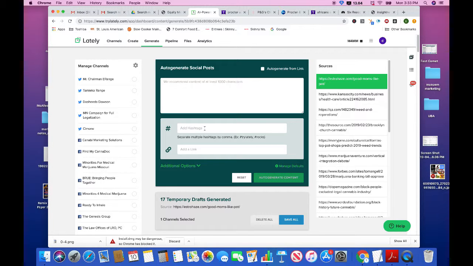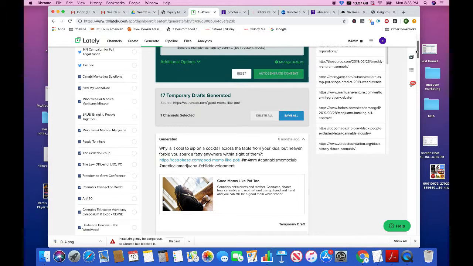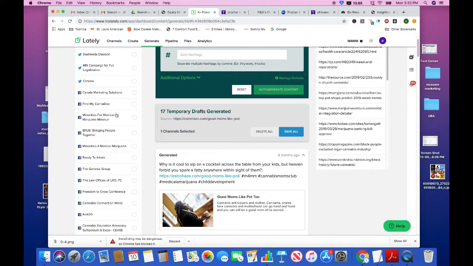You could add hashtags, but we add our hashtags later. And then, of course, you could add a link. If you auto generate from just a link, your link is already there. So let's try one very quickly. We want to make sure that we have at least one page selected. Otherwise, if you have more than one page selected, it'll create multiple drafts, multiple pieces of 1,000 character article broken into multiple pages. That's why we have one page.